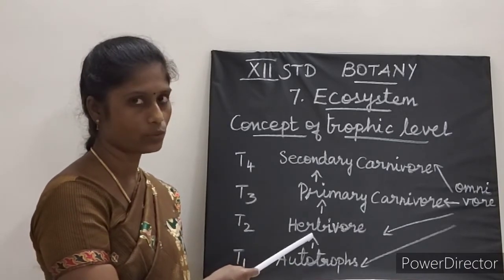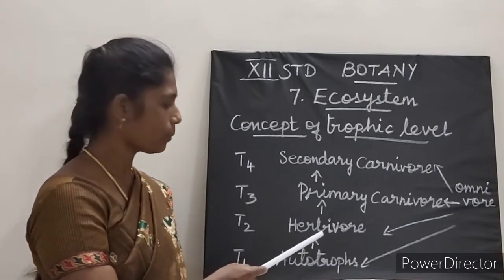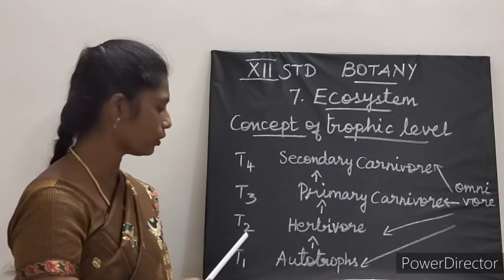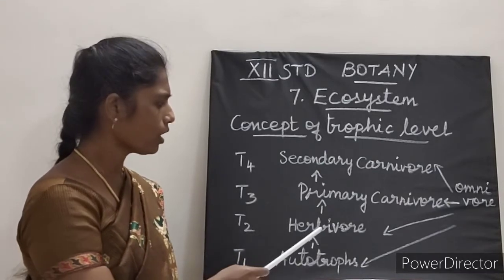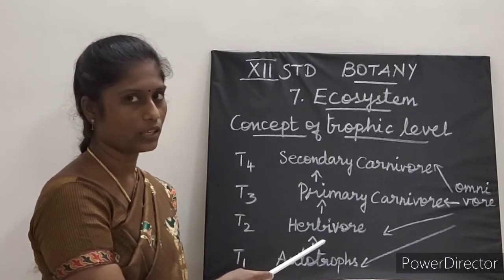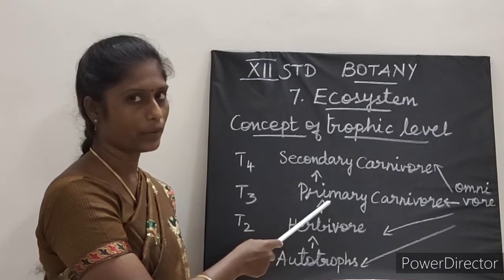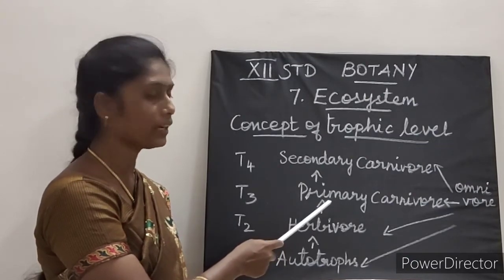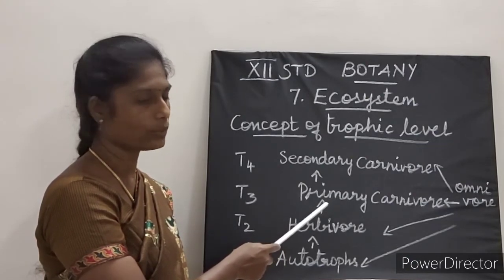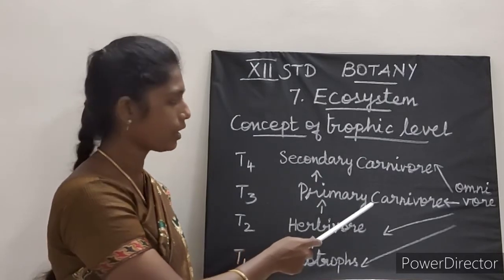Herbivores is otherwise known as what? Primary consumers. Primary consumers occupy the second trophic level. Now, these primary consumers are being eaten by primary carnivores. Primary carnivores, that is secondary consumers. Secondary consumers is otherwise known as primary carnivores.